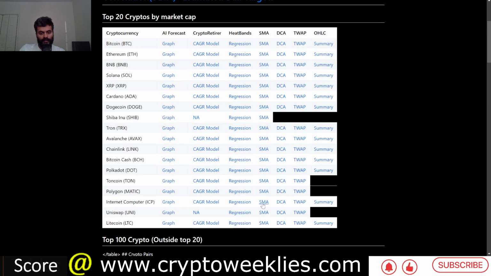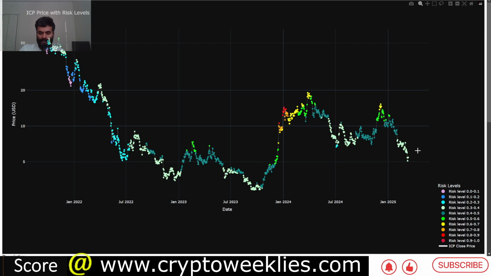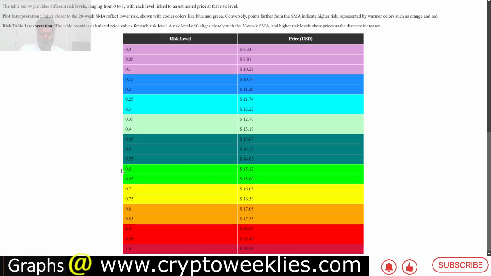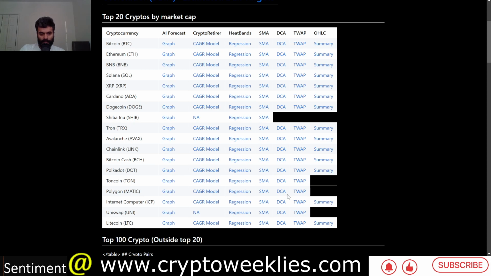In terms of the current price action and how it looks with respect to the 20-week simple moving average, the risk levels, if you color code price with respect to risk level, you can identify some of the overvalued phases of the price action per this model at around 36%. If the risks were to go back to this level, at around between 50% and 60%, again close to that last peak, and we look at the forward looking model, that 60 percentile risk level comes at around $15, 80 percentile coming at around $17. So between $15 and $17 could be a forward looking price action guidance per the risk levels.